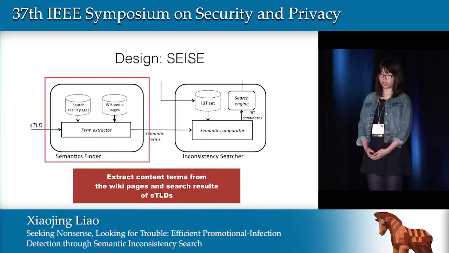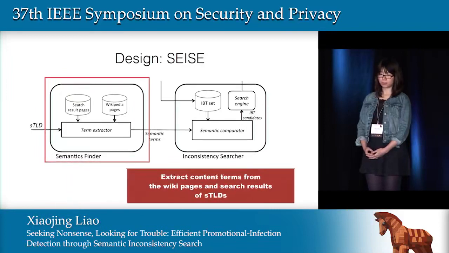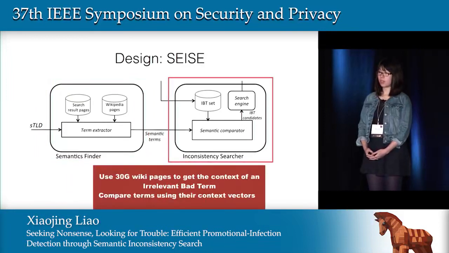Specifically, we determine the semantic terms of a given STLD and map them into vectors by word embedding technique. We extract the content terms using the NLP content term extraction tool from the wiki page of the STLD. Then we compare the cosine distance between the STLD content terms and the bad terms. The semantic comparator outputs the bad term candidate with the largest semantic gap from the semantic terms. Then we use these most irrelevant bad terms to feed the search engine.